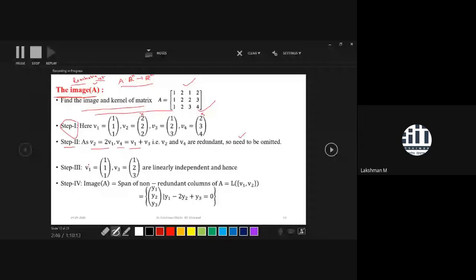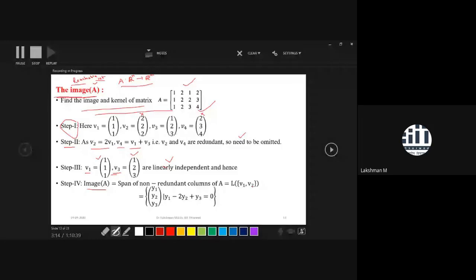After deleting, you will have the remaining non-redundant columns. Those will always be linearly independent. So that's why V1 and V3 are linearly independent. So what you do next, find the span of V1 and V3. That will give your image of A. So image of A is a linear span of V1 and V3.